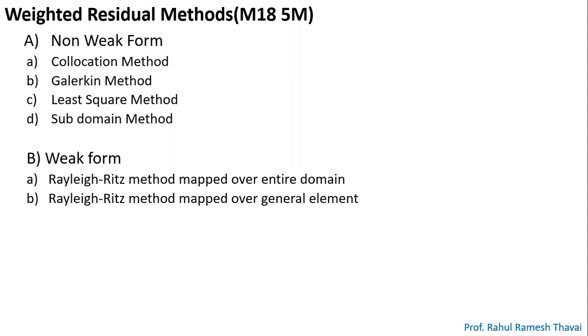We have already solved these methods, you know how to solve them. The only thing I need to revise is that all those four methods, collocation, Galerkin, least square, and subdomain, belong to non-weak form, while the Rayleigh-Ritz method mapped over the entire domain and the Rayleigh-Ritz method mapped over a general element belong to weak form, right?